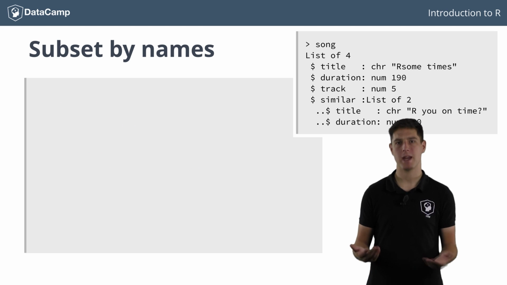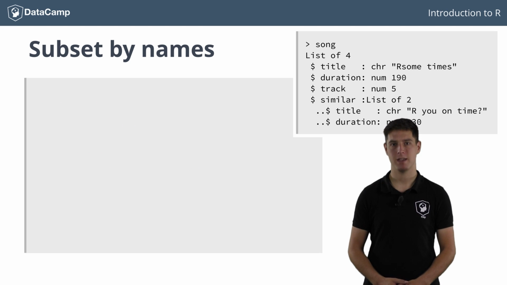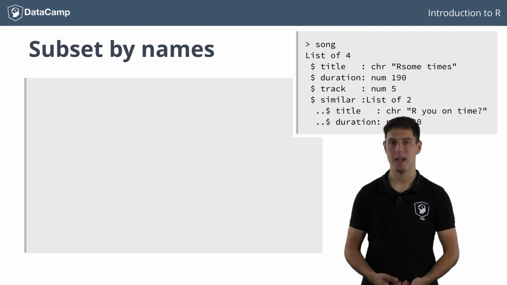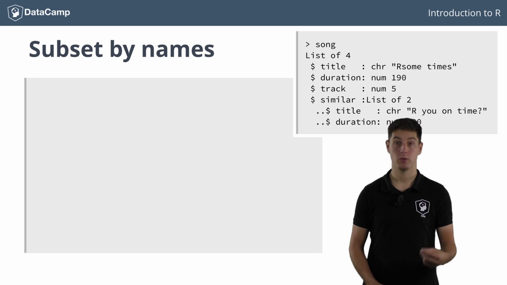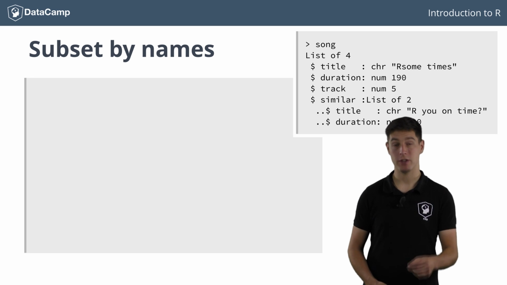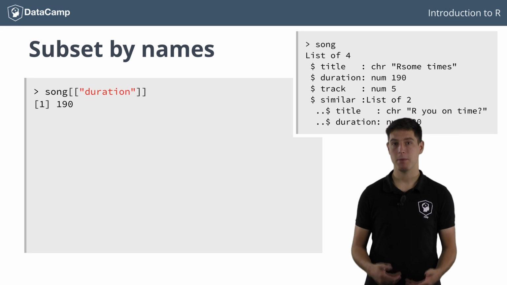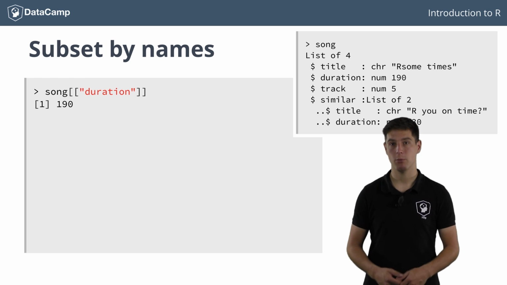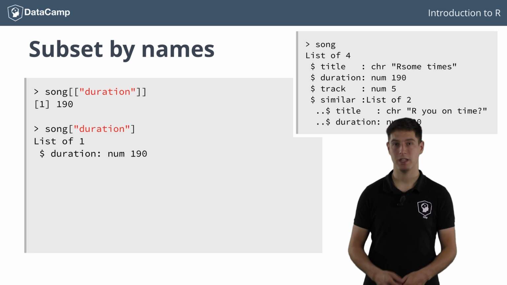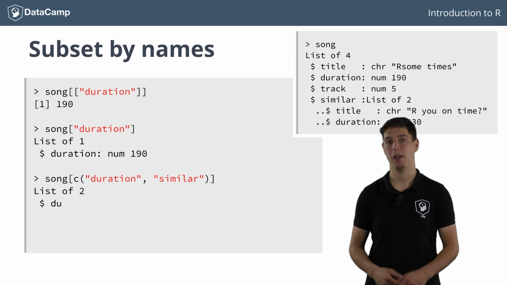So what about subsetting by name and by logicals, I hear you asking? Well, subsetting by name is super straightforward. To select the second element from song, for example, you can just as well use the string duration inside double brackets. This subsetting by names, of course, also works with single brackets, both to build a one-element list as well as to select multiple elements.